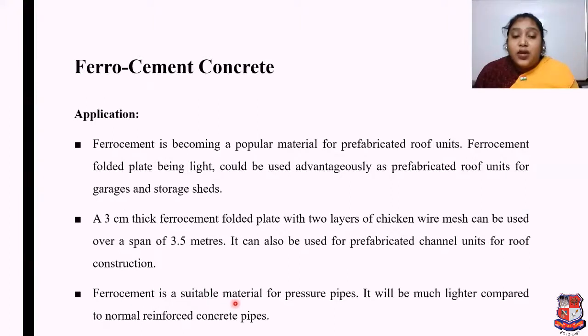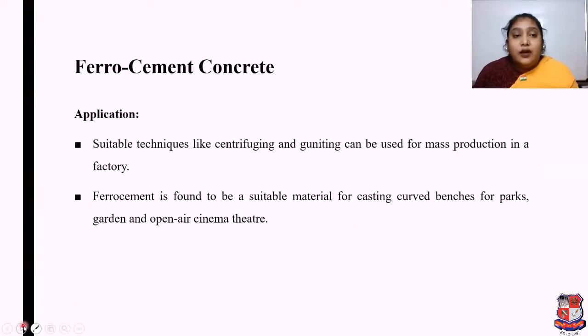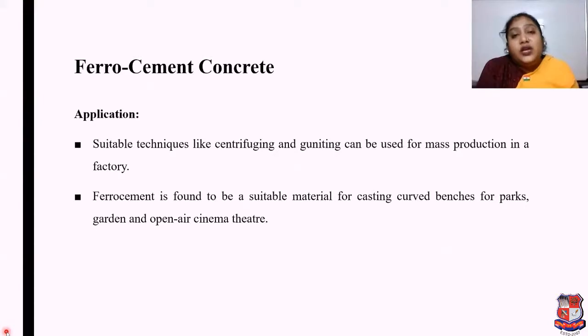Ferrocement is a suitable material for pressure pipes. It will be much lighter compared to normal reinforced concrete pipe. Suitable techniques like centrifuging and gunneting can be used for mass production in a factory. Ferrocement is also found to be a suitable material for casting curved benches for parks, gardens and open air cinema theaters. So dear students, today we have discussed two important special concretes, high performance concrete and ferrocement concrete.